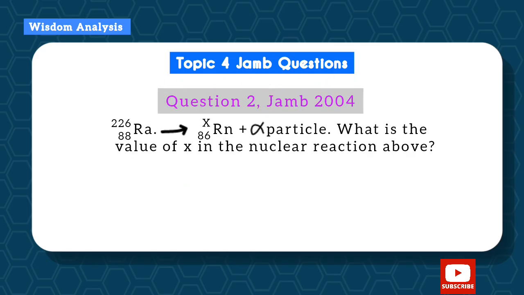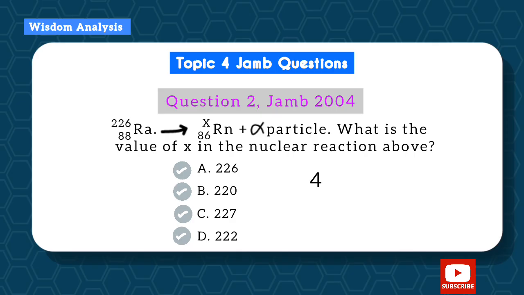Now question 2 is from JAMB 2004. In this nuclear reaction, what is the value of X in the nuclear reaction above? A 226, B 220, C 227, and D 222. Now we all know that the alpha particle is a helium nucleus. So we can see that the atomic number is reduced by 2. That means the mass number is also reduced by 4. So it will reduce from 226. If it reduces by 4, the answer is going to be 222. So that is option D, 222.